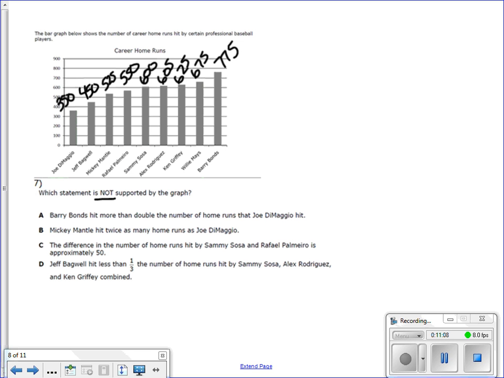So Joe DiMaggio hit 350 home runs. Double that would be 700 home runs. Barry Bonds hit 775 home runs, which is more than double the amount that Joe DiMaggio hit. So that is true, so I'm going to put a T next to it.